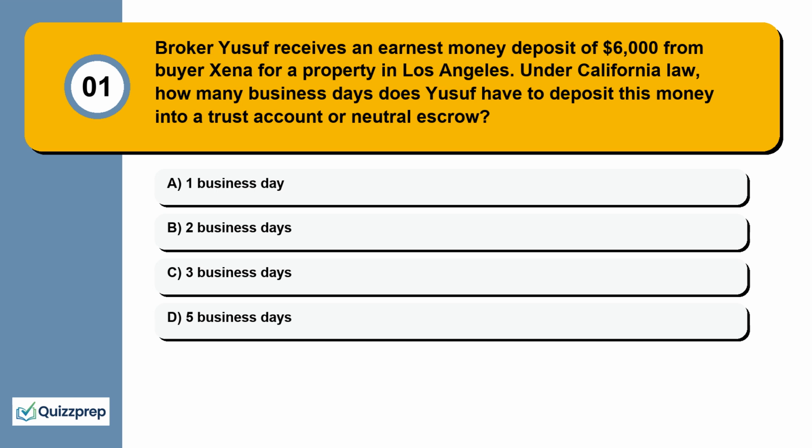Question 1. Broker Yusuf receives an earnest money deposit of $6,000 from buyer Zina for a property in Los Angeles. Under California law, how many business days does Yusuf have to deposit this money into a trust account or neutral escrow? 1 business day, 2 business days, 3 business days, 5 business days.